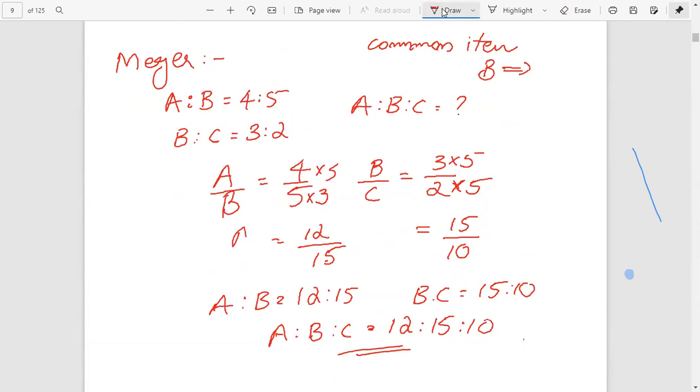Okay, here a by b equal to 12 by 15. Here b by c equal to 15 by 10. That is, a is to b equal to 12 is to 15 and b is to c equal to 15 is to 10. Then we check that b is 15 here and also 15 here. Therefore we can directly write a is to b is to c equal to 12 is to 15 is to 10, because 15 is common and equal.